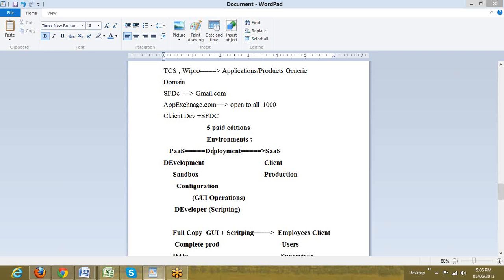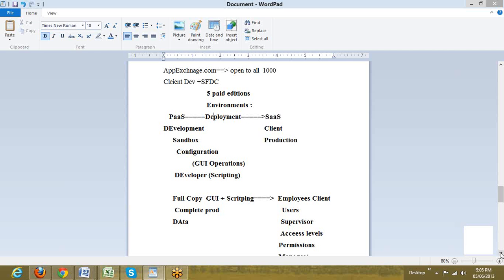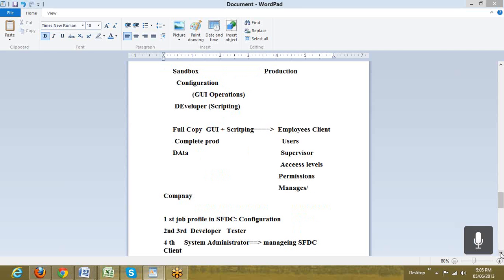So this is all about the 5 paid editions, and we are left with the 6th edition, which is a free edition, the developer edition. The developer edition has a single environment.